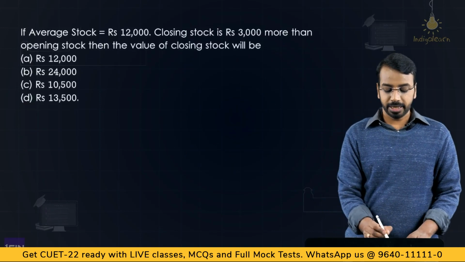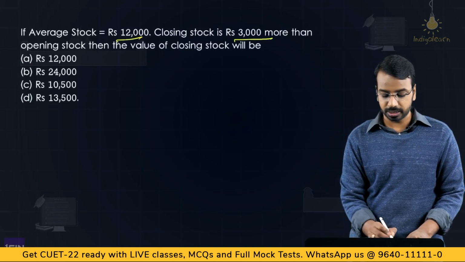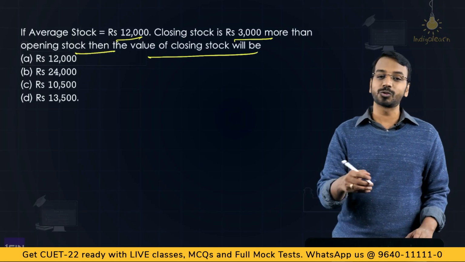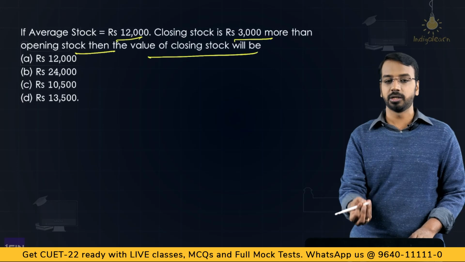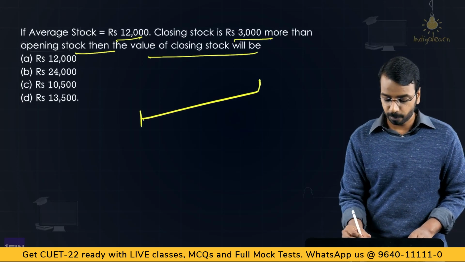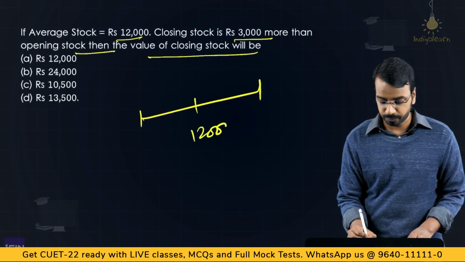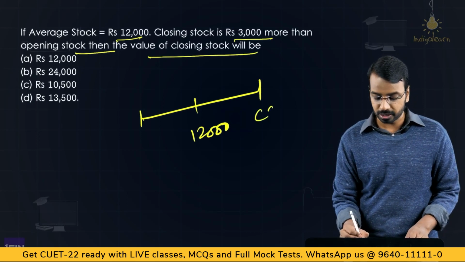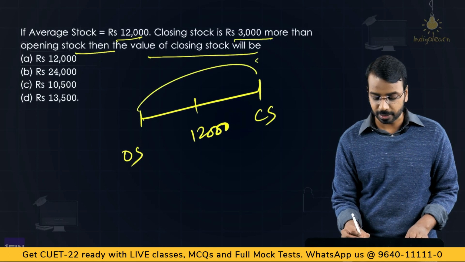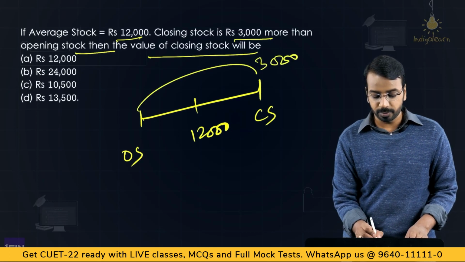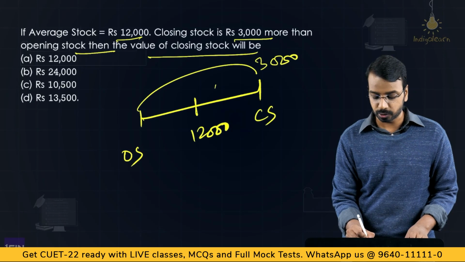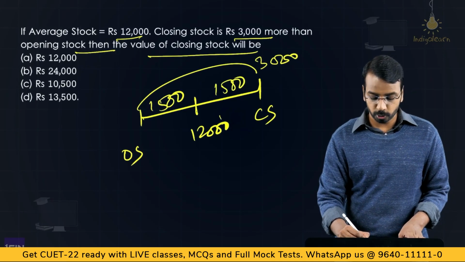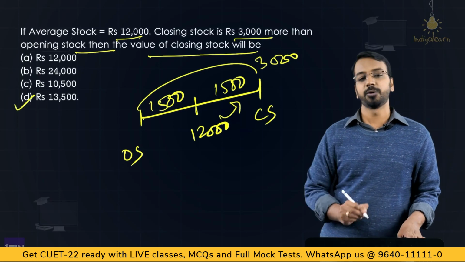Simple one. If average stock is 12,000, closing stock is 3,000 more than opening stock, what is the value of closing stock? Now again here, there are simple techniques to do it and solve it faster. One is obviously to do the equation. The second is, you have average. Average is how much? 12,000. Average is 12,000. And closing stock is 3,000 more. So this side you have closing stock, this side you have opening stock. This entire gap is 3,000. So this is a midpoint. So here you have 1,500. Here you have 1,500. So closing stock, 12,000 plus 1,500, 13,500 will be your closing stock.